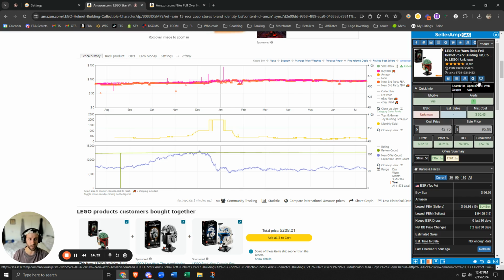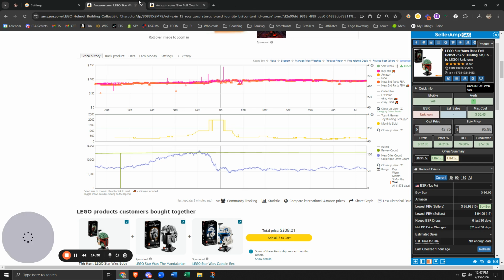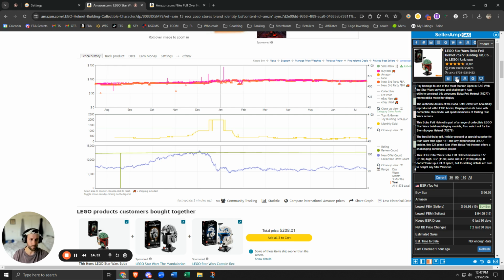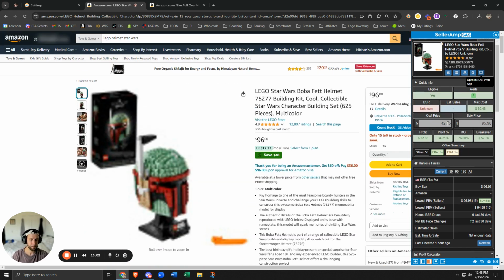You can also pull this in the SaaS web page. So if you want to look it up like this, you can also look it up like that. Very cool. Dimensions, very cool. Also, you should always check your dimensions, make sure they're accurate, because you could be getting priced incorrectly on fees if the weight or the dimensions are wrong. This is the bullet points. Don't really need to go through it that much personally, unless you're trying to verify it's the correct set or correct listing. But you can also just scroll on the page and look for that.